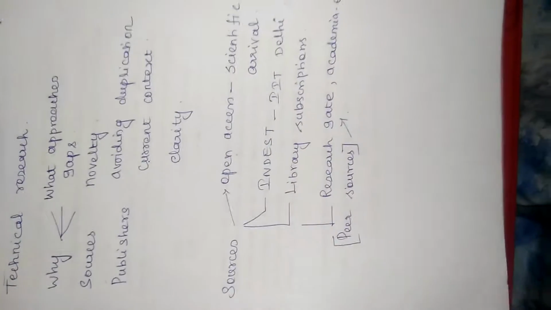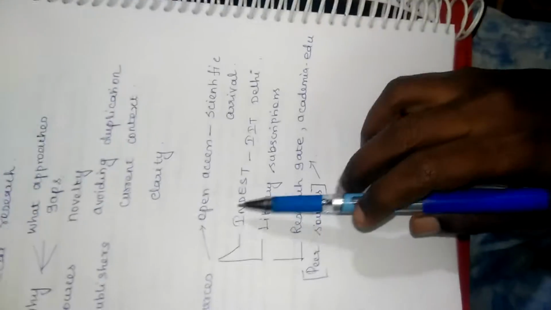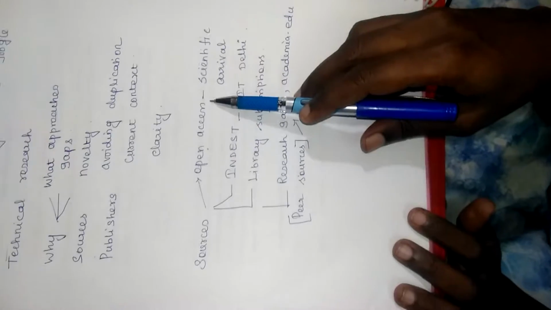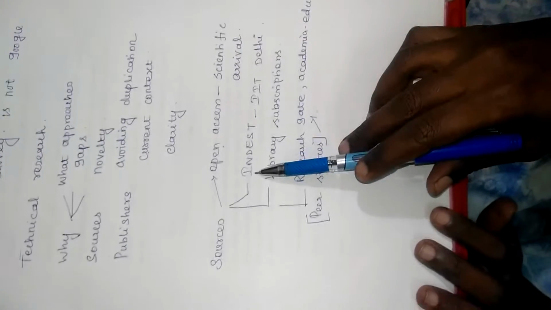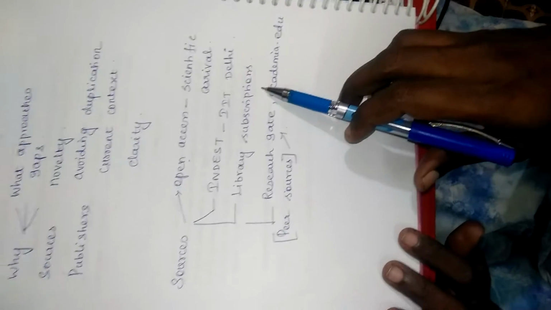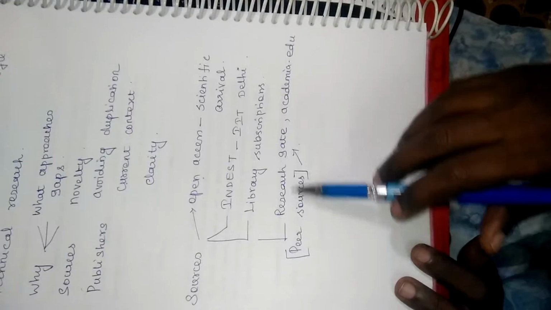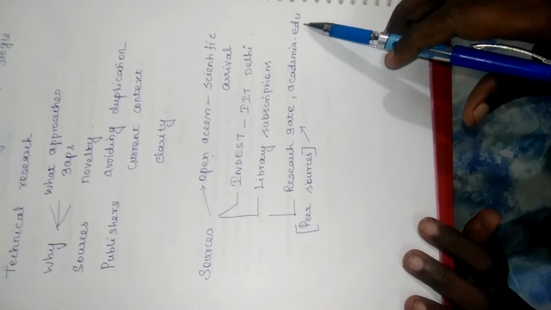So how can we do the literature survey? You should know what resources are available. There are many sources, and we classify them into several categories. The first is open access, then InTest, which is provided by IIT Delhi. Then library subscription, which is available in our NEC also. Then ResearchGate as well as academia.edu.